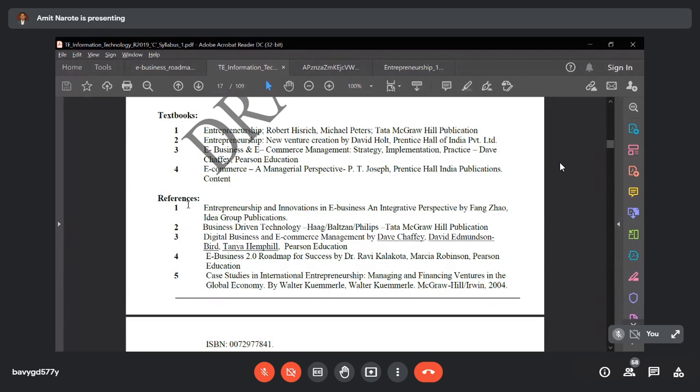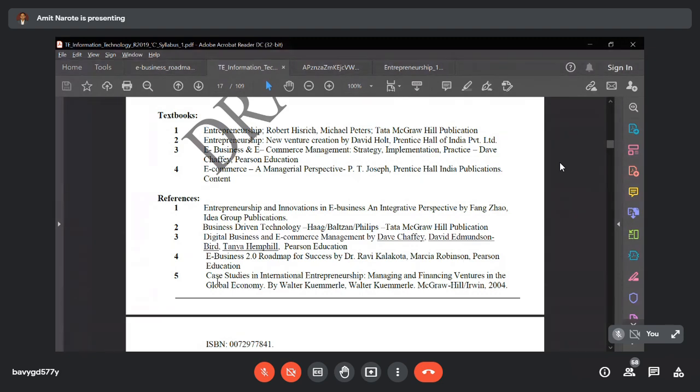Then reference number 3, Digital Business and E-commerce Management by Dave Chaffee. So the same author we have mentioned, Dave Chaffee, from Pearson edition, that we have to study. Then reference number 4, E-Business 2.0, Roadmap for Success by Dr. Ravi Kalakota, and this is from Pearson edition.